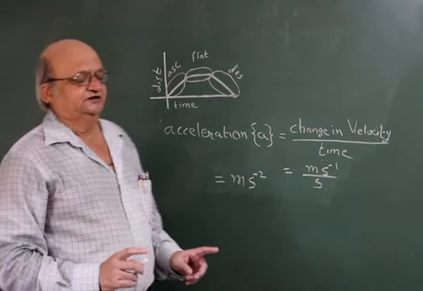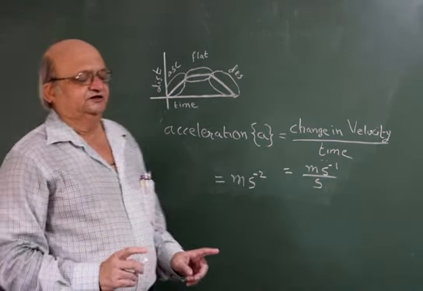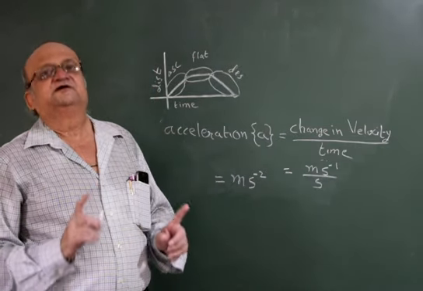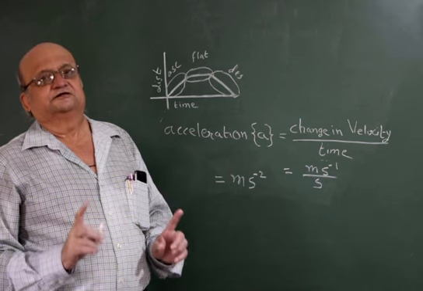Again remember, no other unit for distance other than meter is allowed for calculation, neither is any other unit for time other than second is allowed for calculation.